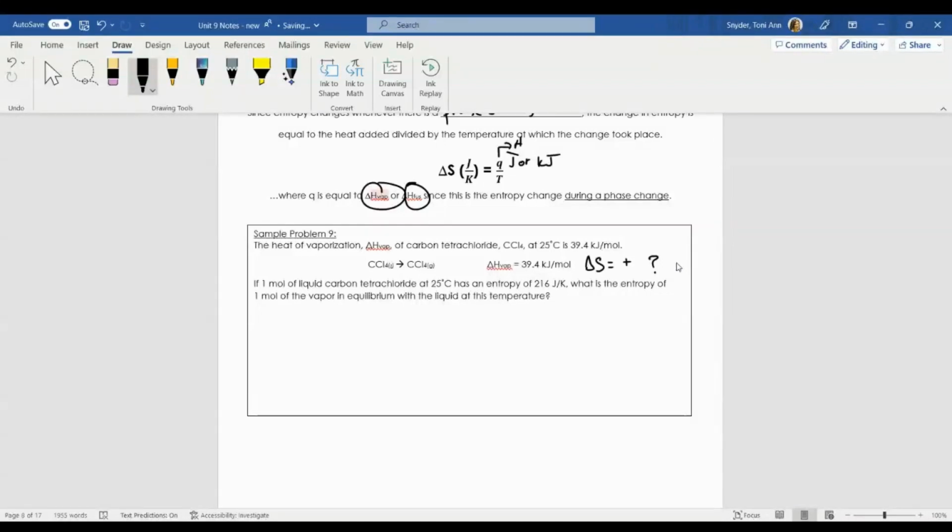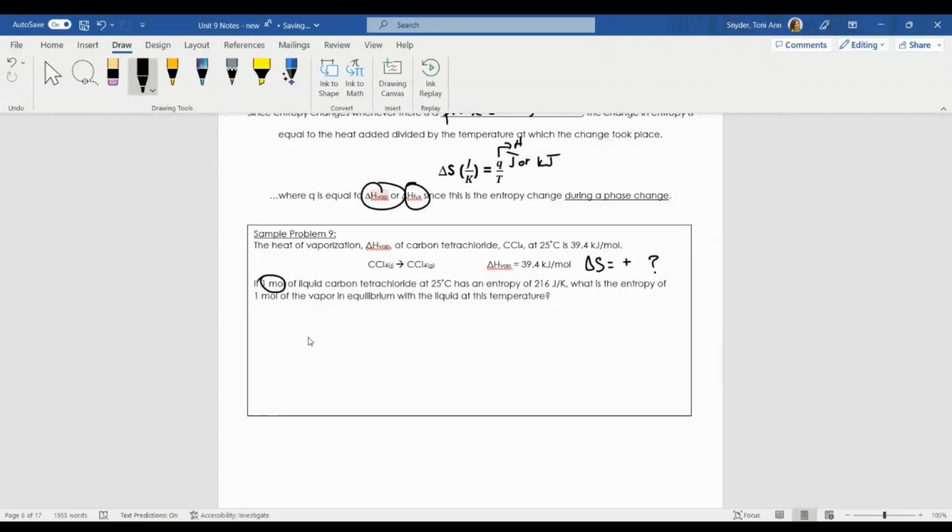However, what is the numerical quantity of that value? That's what we're going to calculate here. So we have our enthalpy of vaporization, equal to 39.4 kilojoules per mole. This reaction is asking us for 1 mole of liquid carbon tetrachloride.